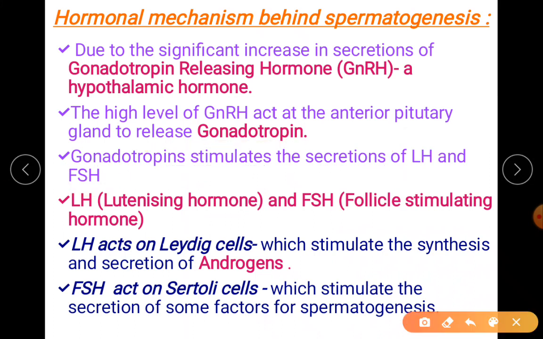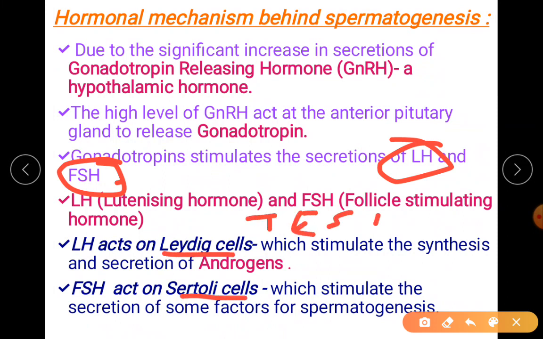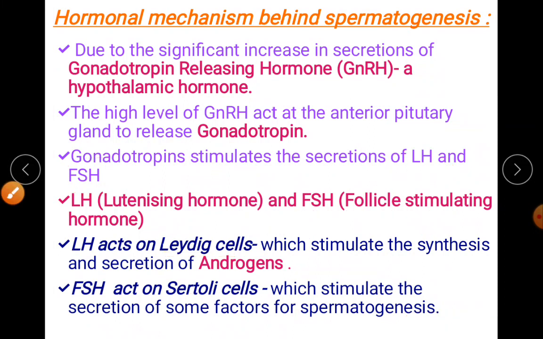In turn, gonadotropins are of two types, FSH and LH. Your pituitary hormones will then reach the final target cells, that is the Leydig cells and Sertoli cells of the testis. I hope it is clear.